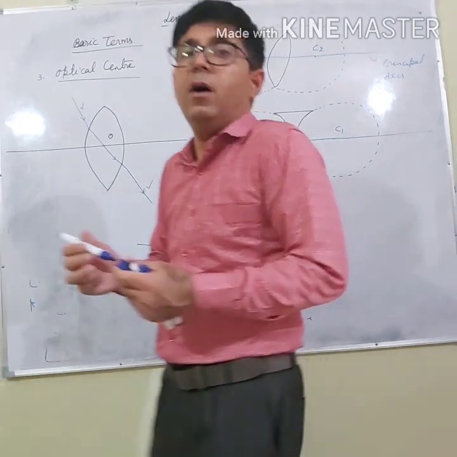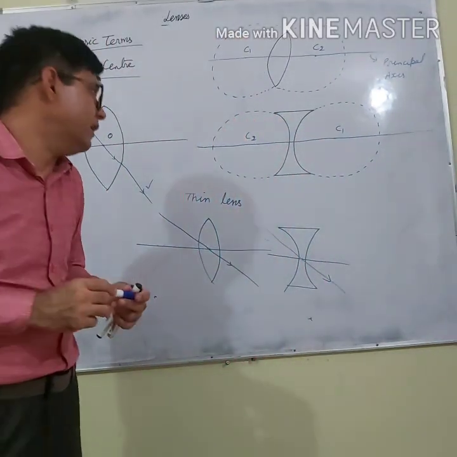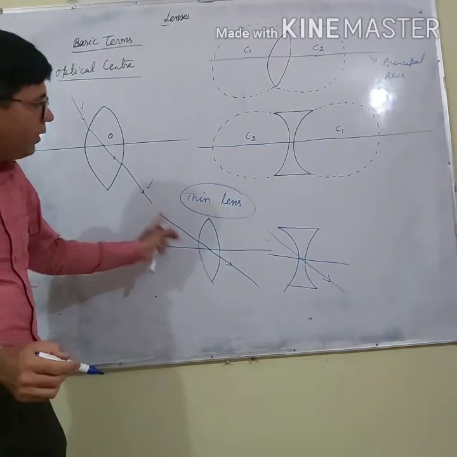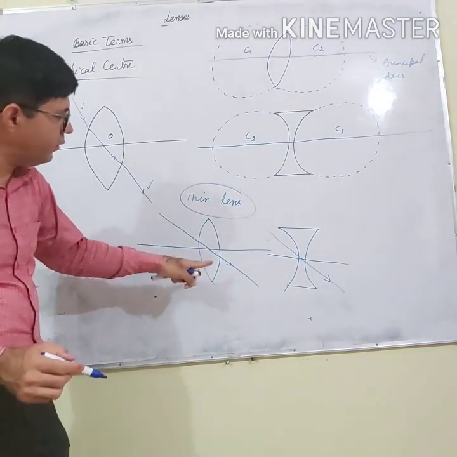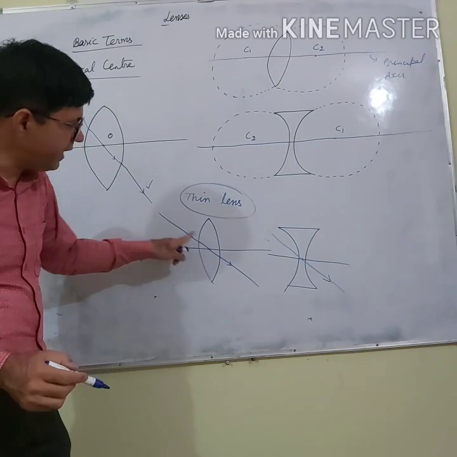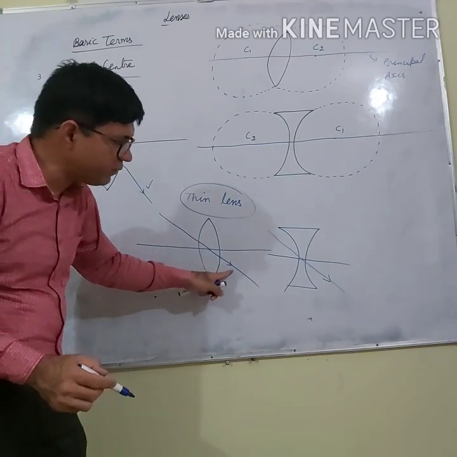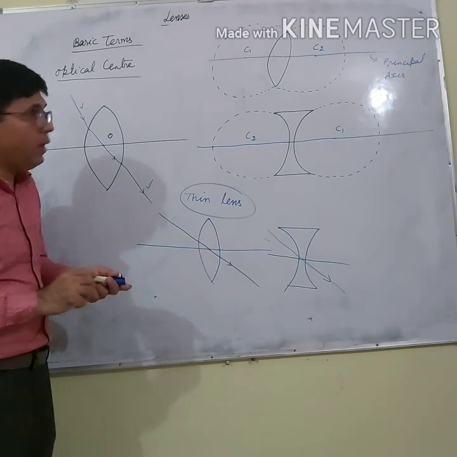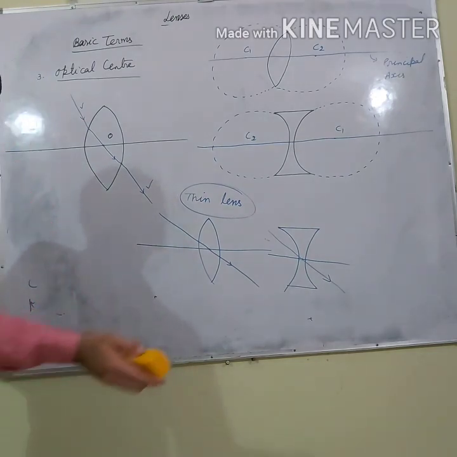In your syllabus, we are having thin lenses. So the optical center is a point on the principal axis such that a ray of light passes through it without any deviation.